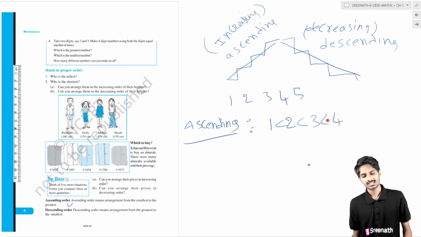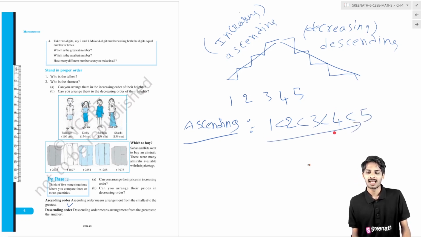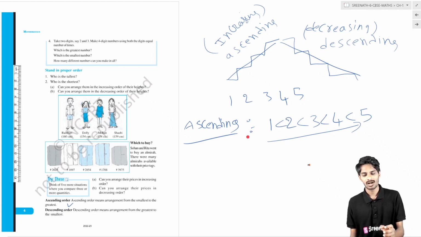That is 4. What is greater than 4? There are no more numbers. So this is the ascending order, from the smallest number to the highest number. Ascending order means we put the smallest number in the beginning and the highest number at the ending.